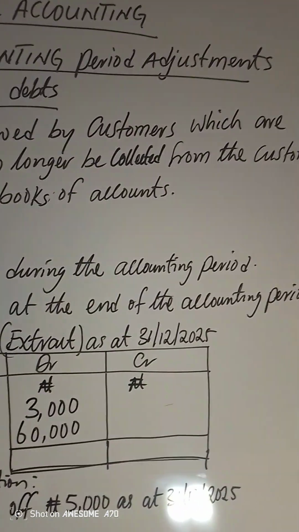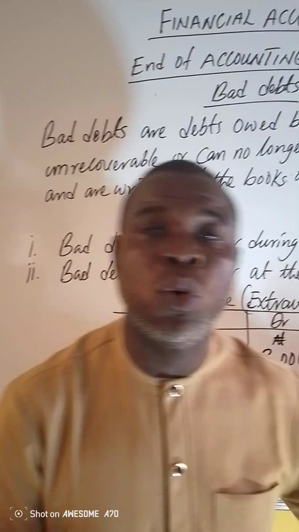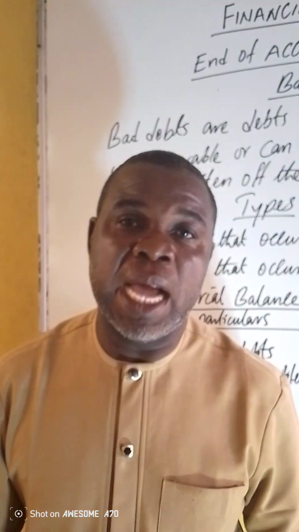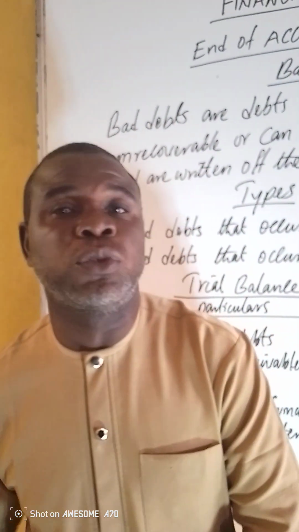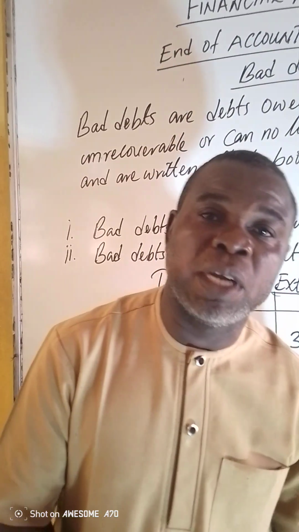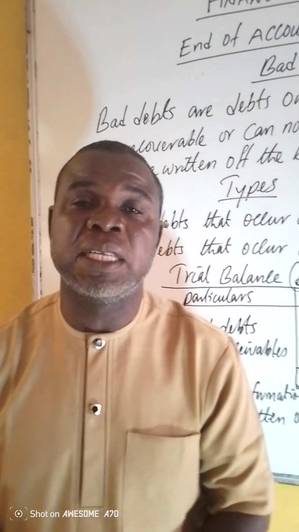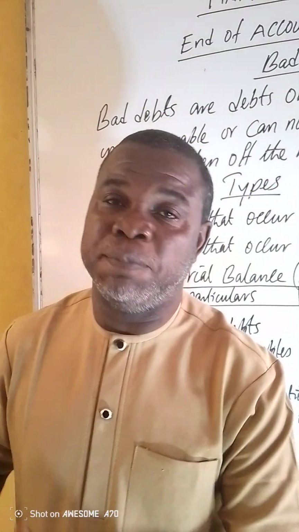Bad debts occur as a result of goods that are sold on credit to customers. At the end of the day, as customers try to pay, most of them are not able to pay all the debts that they owe. So as a result of that, part of the money that's supposed to be collected by the business will no longer be collected, and they are considered as bad debts.